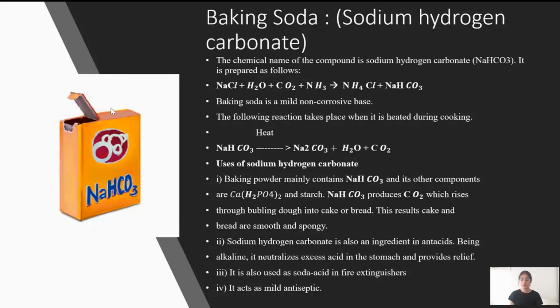Sodium hydrogen carbonate is also an ingredient in antacids. Why? Because it's a mild non-corrosive base. Base can neutralize acids, hence NaHCO3 is an important antacid. Being alkaline, it means alkalis are bases that are soluble in water. Being alkaline, it neutralizes excess acid in the stomach and provides relief. One more base that we know of that usually acts as an antacid is magnesium hydroxide. It is also called milk of magnesia.